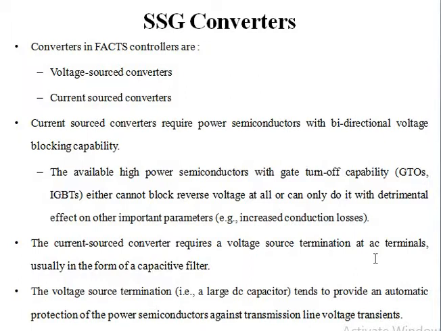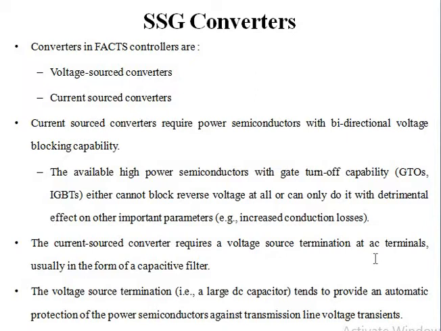That is, if we employ this large high valued DC capacitor as voltage source termination in case of current source converter, it will automatically provide protection for this high power semiconductor switches from the line voltage transients. Okay, so the protection of the switches is automatically done in current source converters. This is the only advantage of using current source converter in the compensators.